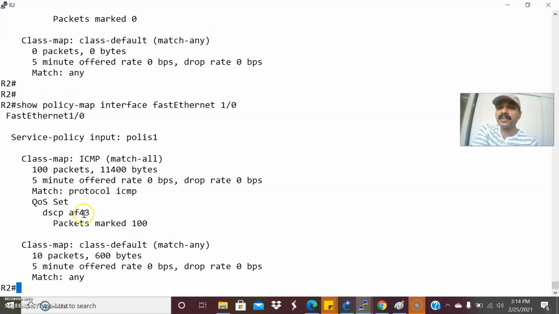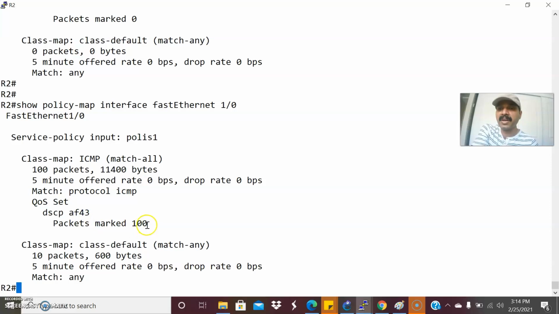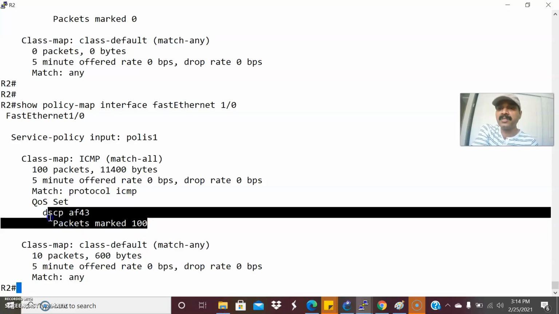This AF43 is nothing but, each marking has several classes like AF, assured forwarding. Class 0 is for default forwarding and class 5 is expedited forwarding. That is the highest class of service and will get better treatment. Between 0 and 4, we call it assured forwarding. The 4 is for the class, there is a class 4, and 3 is for drop precedence, right? There are 100 packets marked with the corresponding layer 3 marking.